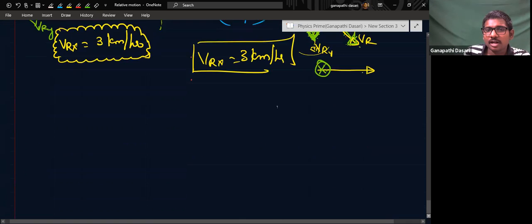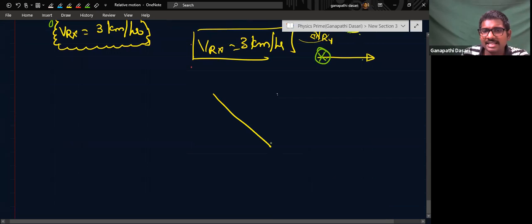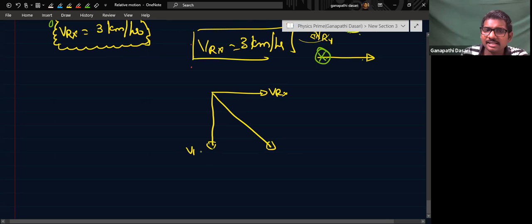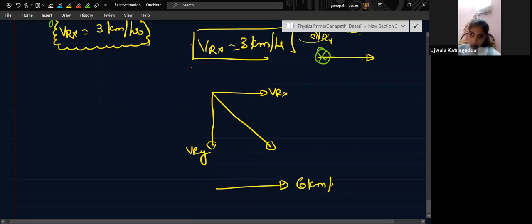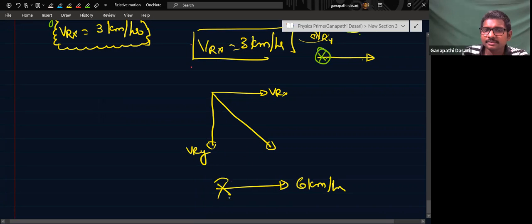Again rain is falling like this only. So it will have Vrx, the real velocity, and Vry. Now the man is going with which speed? 6 kilometers per hour. What should I do? I should stop him, reverse it, and add it.